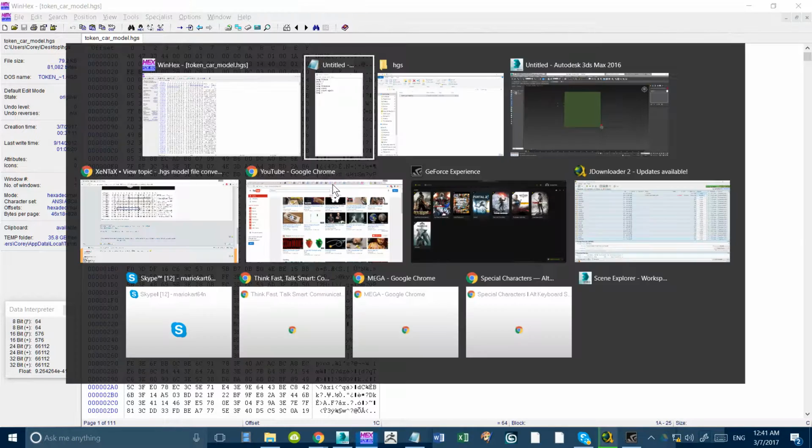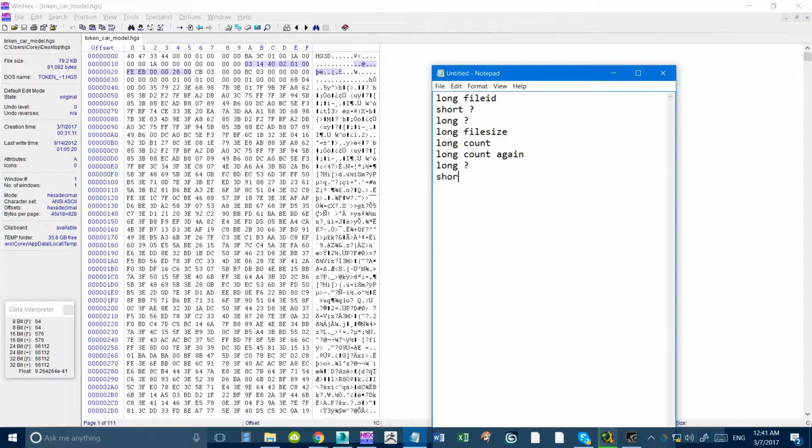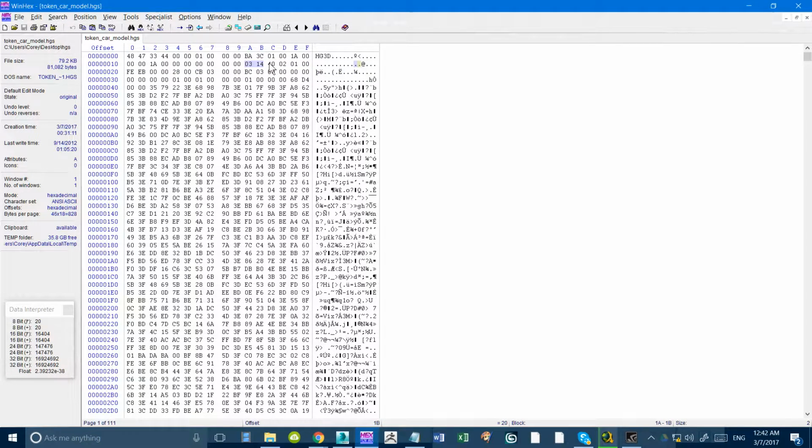Okay, so let's say this one short is unknown. So short, unknown, and then long, unknown, and long, unknown. Okay, so that means that the first short, I don't know what that means, 314. Was it like pi? And then we got a long there, another long there, and another short.